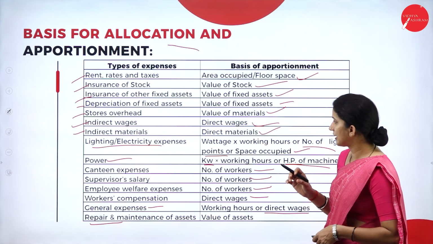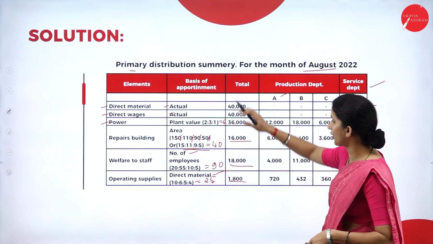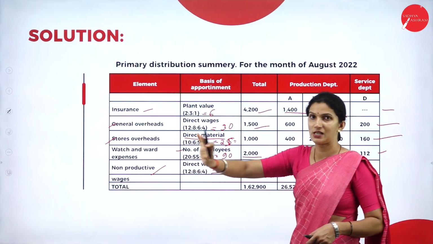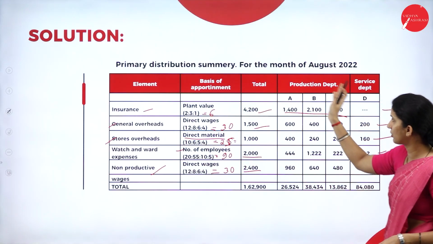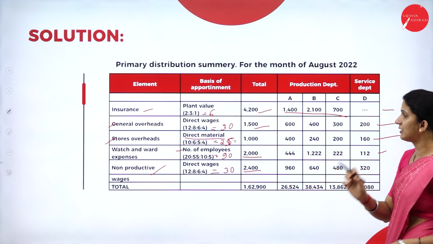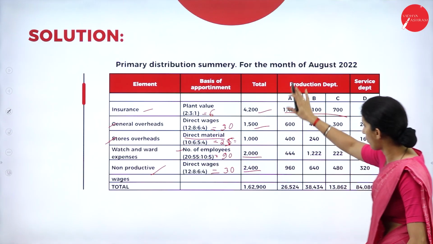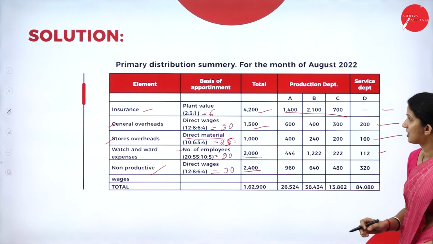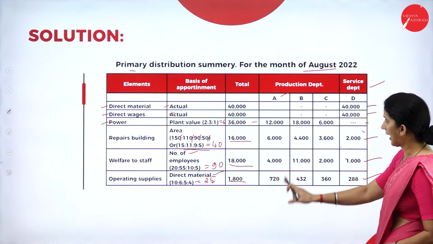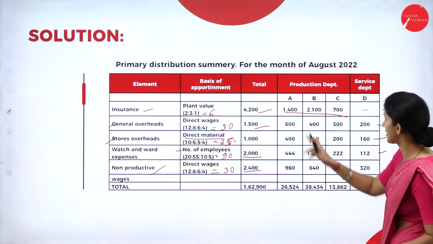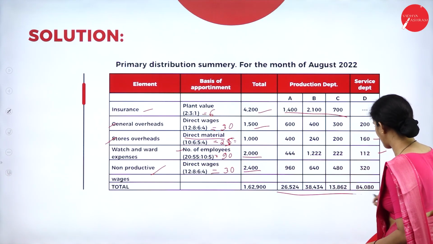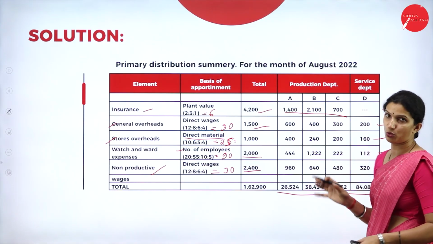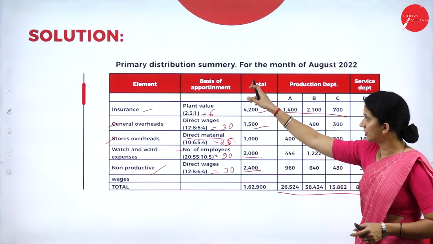So now we'll do the total after all the allocation is done. That means all the overhead, if it is allocated to all the departments, finally we have to take the total of all the departments. So starting from here, A, B, C and D, and this is also the total we have to take. All the column totals we have to do. So your total column